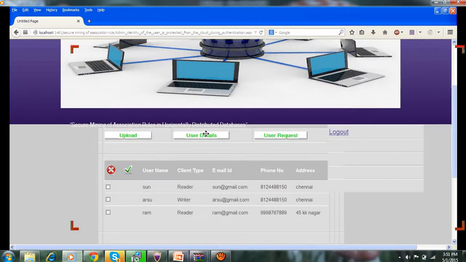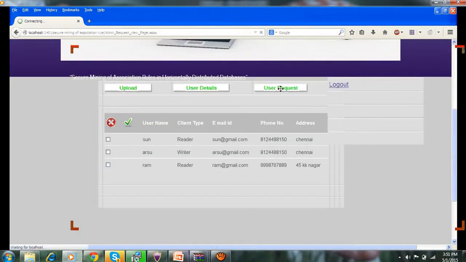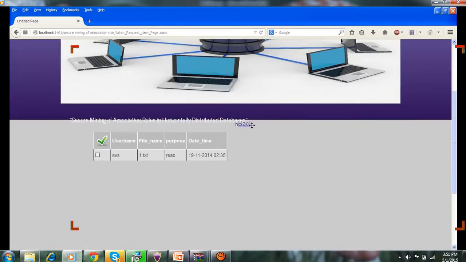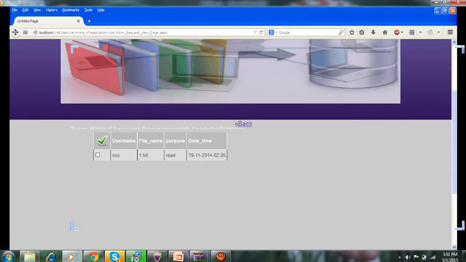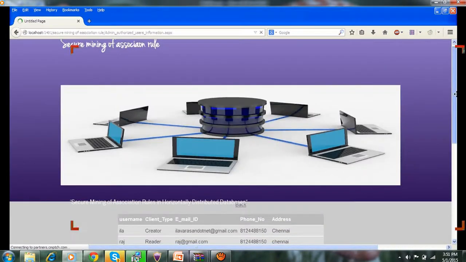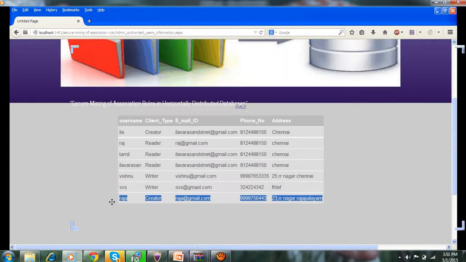And user details here, upload user request, showing the three ways. Whatever you want, you can go. This is a user address, username, file name, purpose, data.